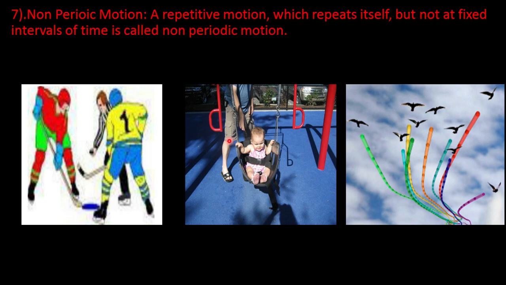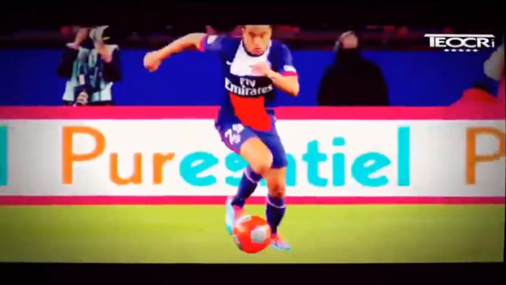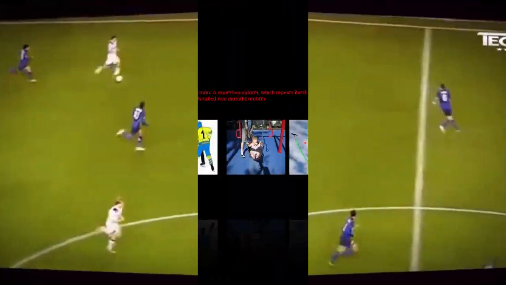A child on a swing. Sometimes it may be fast or it may be slow. Movement of flying birds. Motion repeats but not at fixed intervals of time. Let us understand this topic through a video. In this video you can see a player running, sometimes fast and sometimes slow. So it shows non-periodic motion.